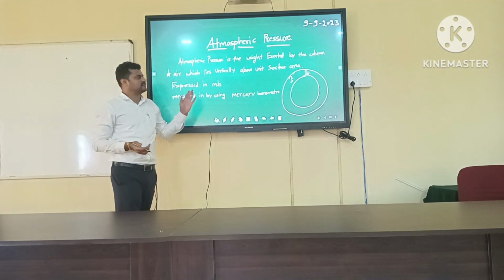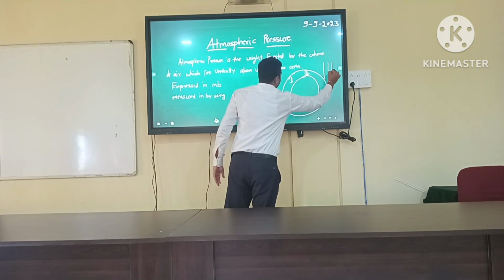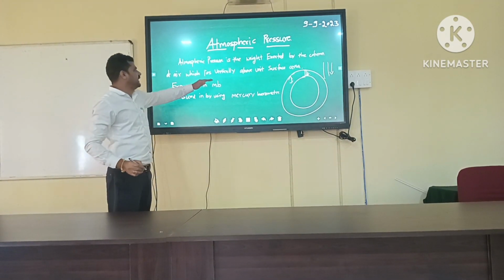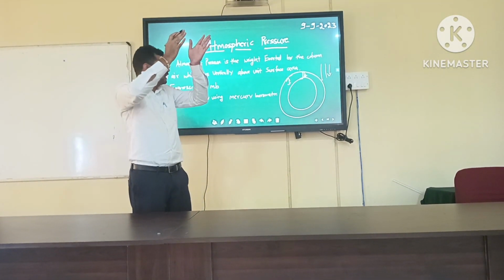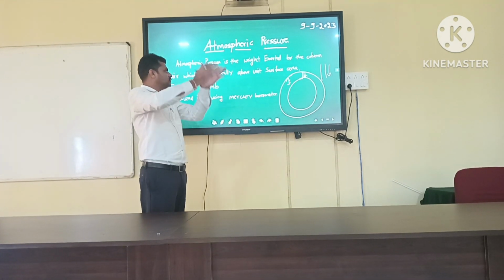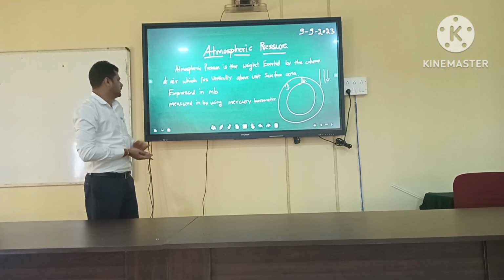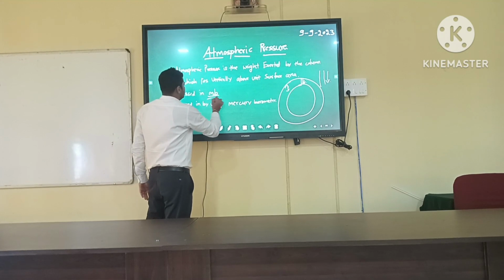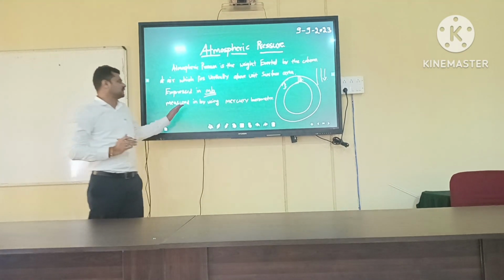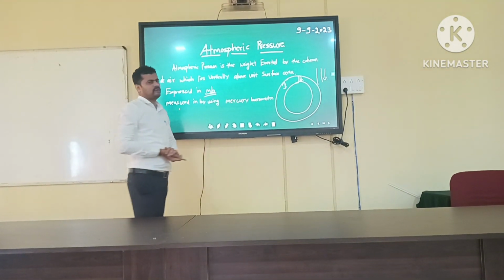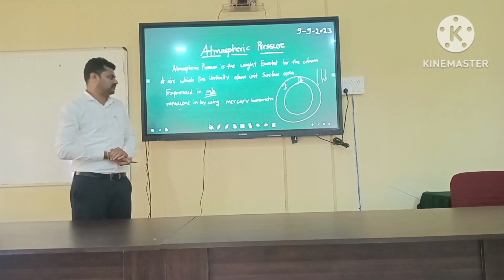Atmospheric pressure is the weight exerted by the column of air which lies vertically above the unit surface area. For example, the weight of the atmospheric air column vertically above the Earth's surface is called atmospheric pressure. It is expressed in millibars. The instrument used to measure atmospheric pressure is the mercury barometer.